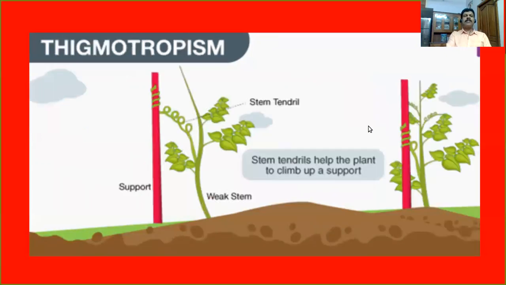So clear? Third one is called thigmotropism. What is the meaning of thigmotropism? That means the movement of a plant part in response to the stimulus of touch. Have you seen this type of stem tendril? Some types of plants have wire-like coiled structures. We can call it a stem tendril. When this type of stem tendril touches a support, what happens? The stem tendril winds around the support. This type of movement we can collectively call thigmotropism.